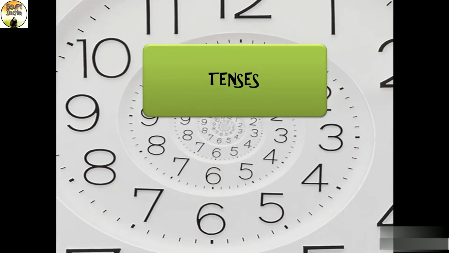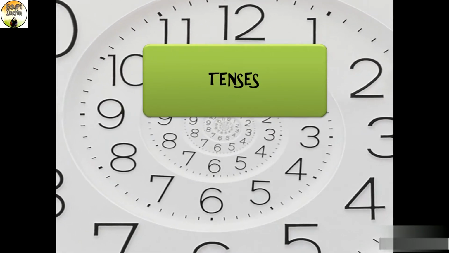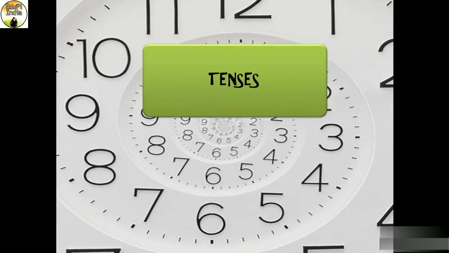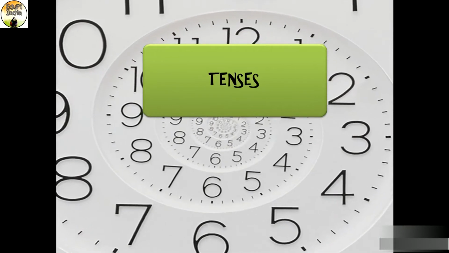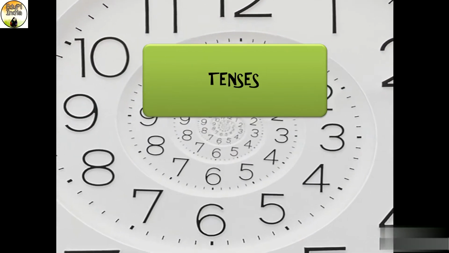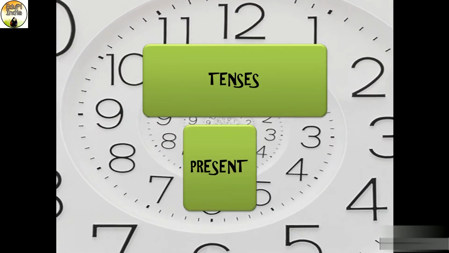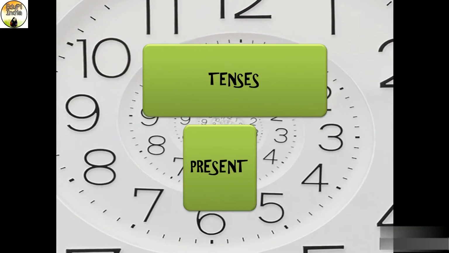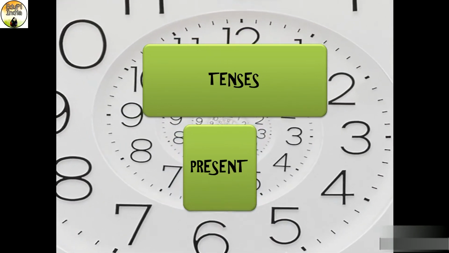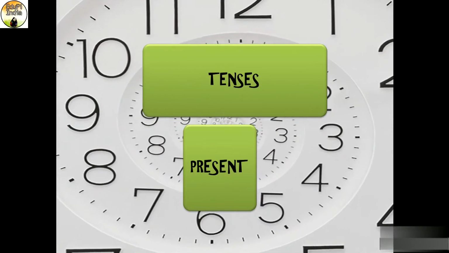Students, what are tenses? Tenses are one of the fundamental building blocks in the English language. Tenses are the words by which we indicate the time for the particular action. There are three tenses. Present, in which an action is currently happening. For example, you are watching this video that is going on presently.